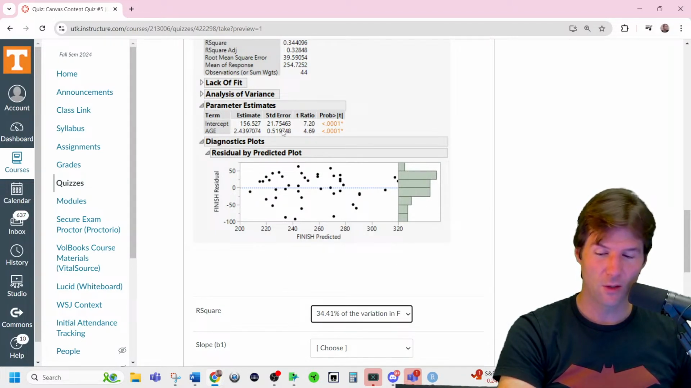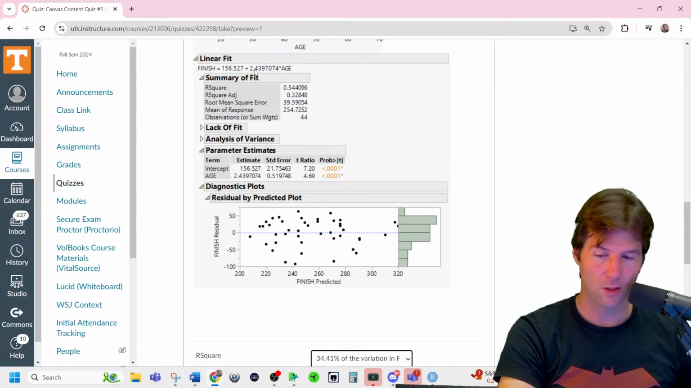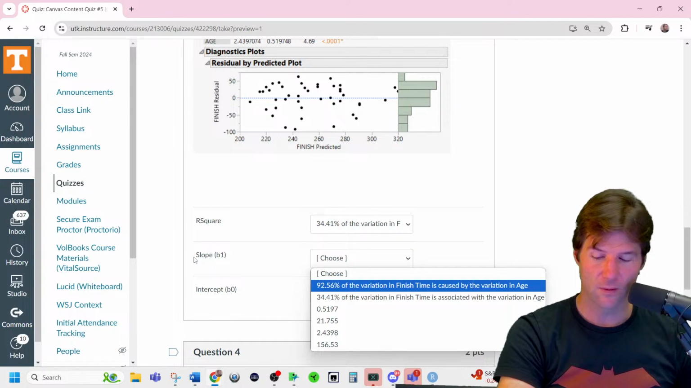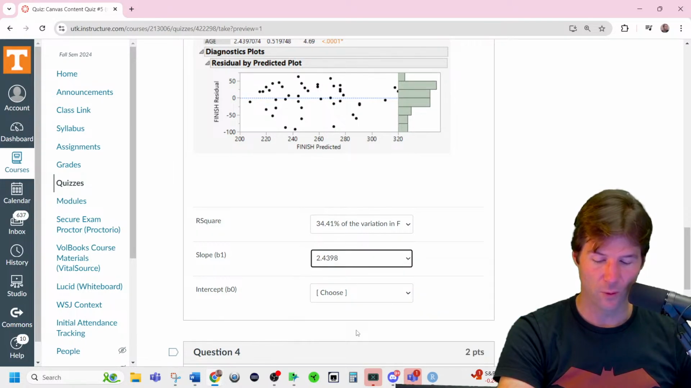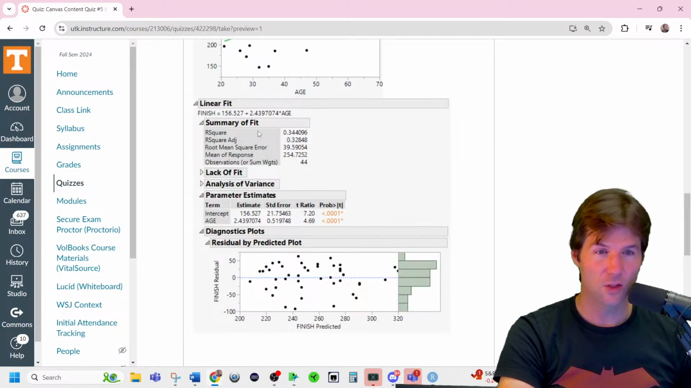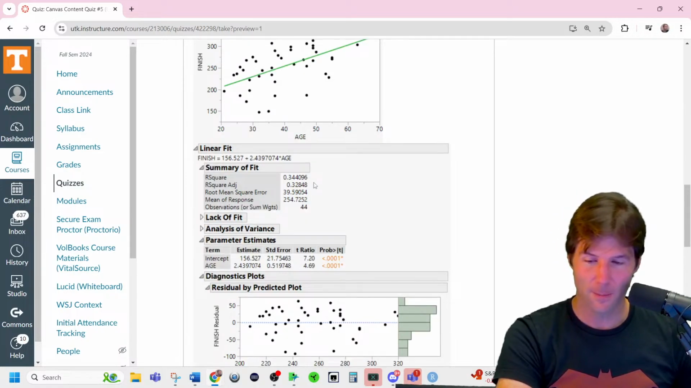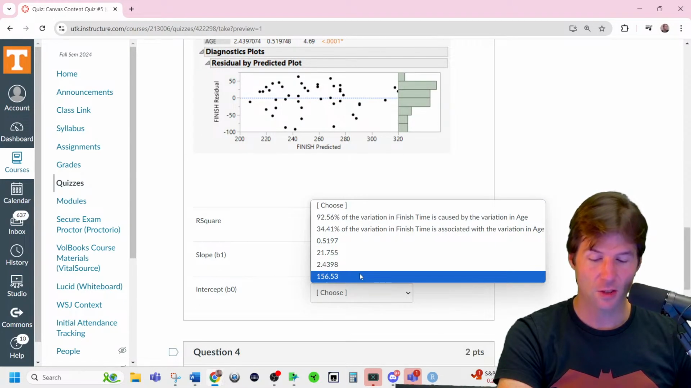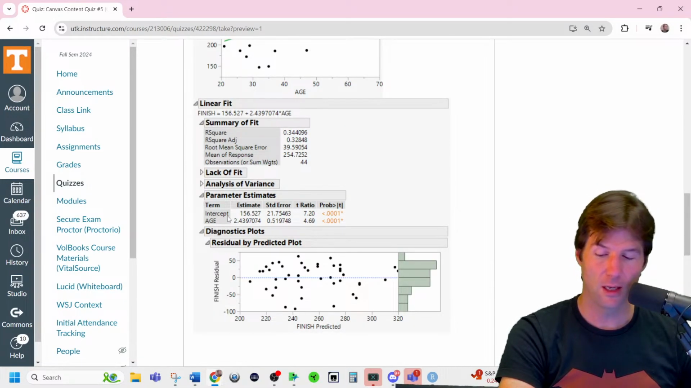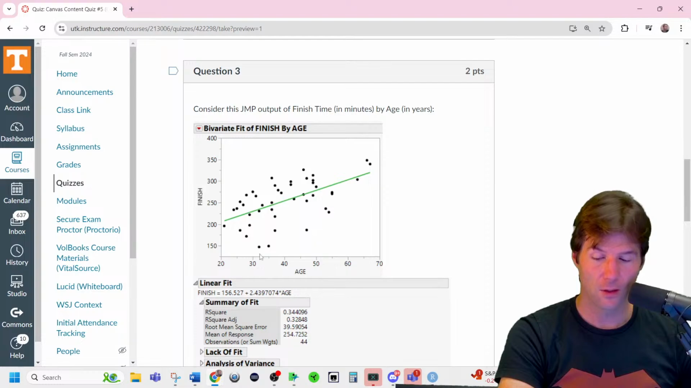The b1 value can be found right here, 2.43. That's the value of b1, also in the equation right there, 2.43. So b1 is the value of the slope, 2.43. And then the intercept, b0, is 156 right here. And that's just found right there in the output for the estimate of the intercept, and also up here for the intercept where b0 is at.